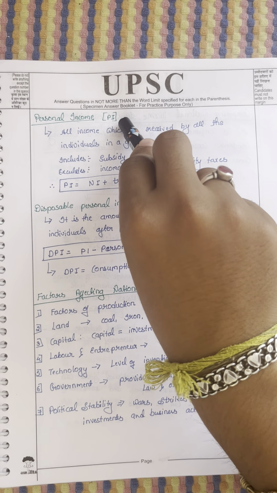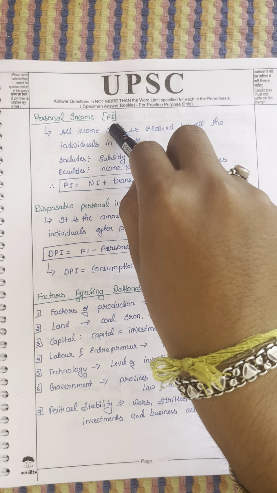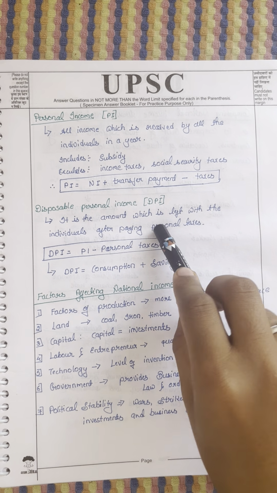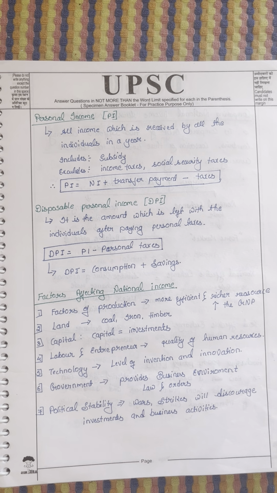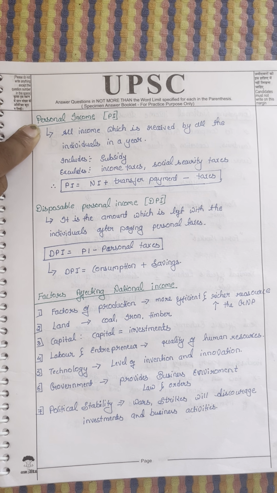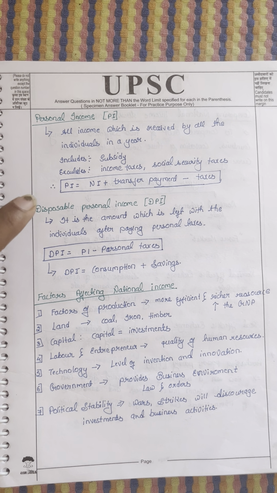Personal income is before paying tax, and disposable personal income is after paying the personal tax. Just remember that personal income is just your CTC, and disposable personal income is the money you get in the bank. That's it.